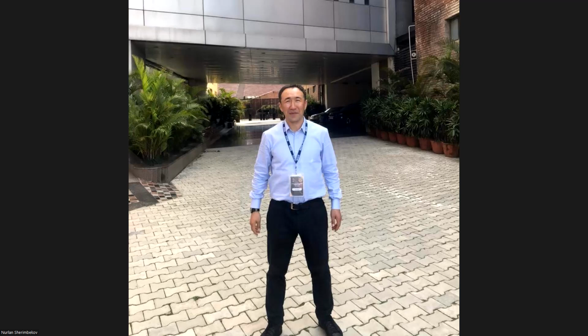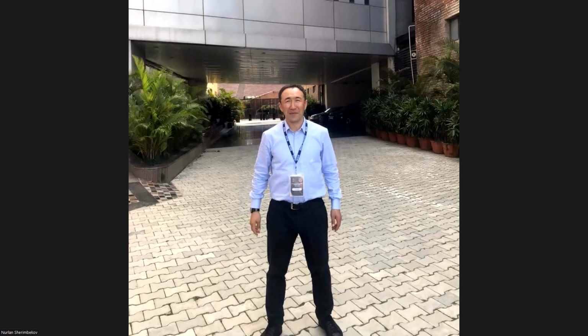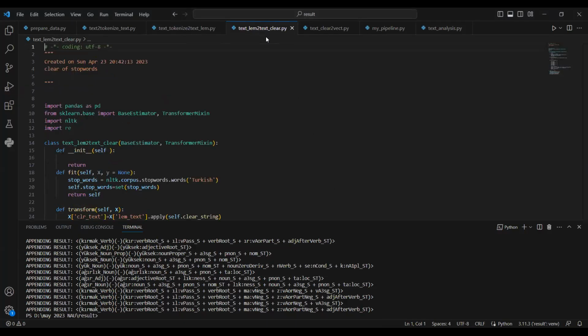Again we go to the data lemmatization, and then there is the clear text and text clear vectorization.